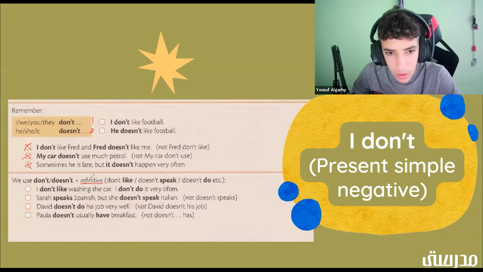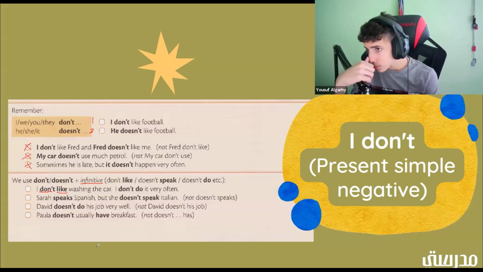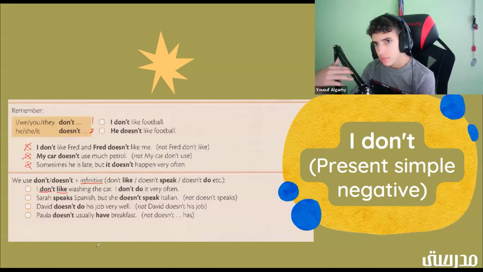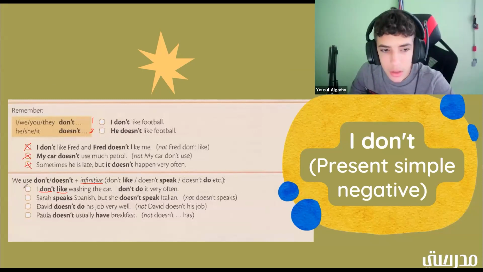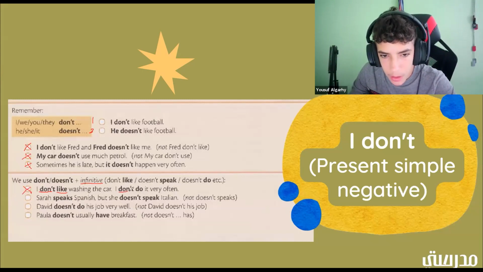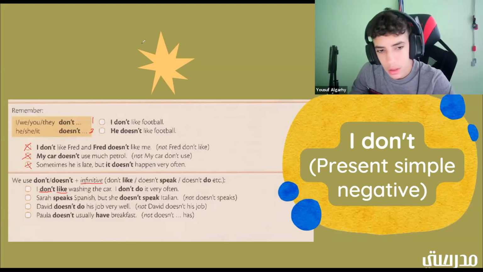So here it says the infinitive. Okay. So would the infinitive be don't, or would the infinitive be like? The infinitive would be like. Good job. All right. So let's put an X here. Now I have another question. Here, again, would the infinitive be don't, or would the infinitive be do? The infinitive would be do. Good job. All right. Here, I'm just trying to get the lines out of the way.